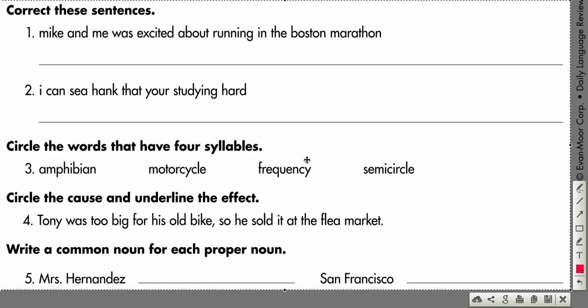Okay, so here we go, guys. We have correct these sentences. Mike and me was excited about running in the Boston Marathon, guys. So there is something I want to point out here.